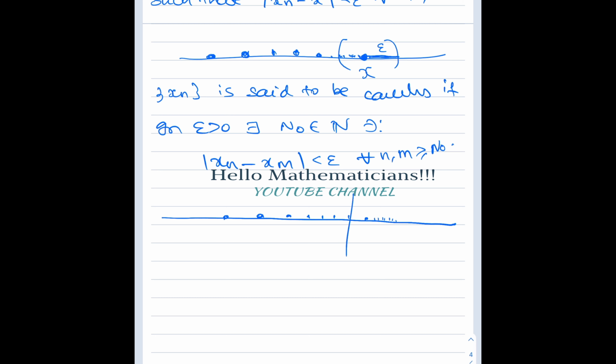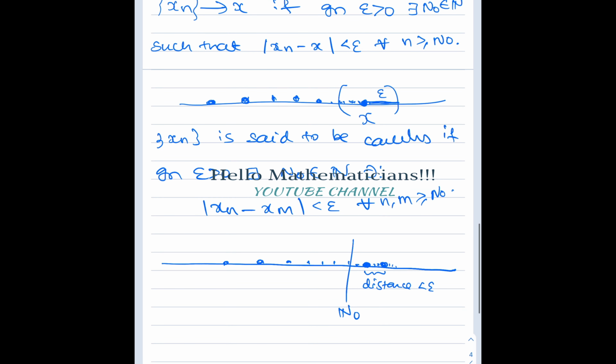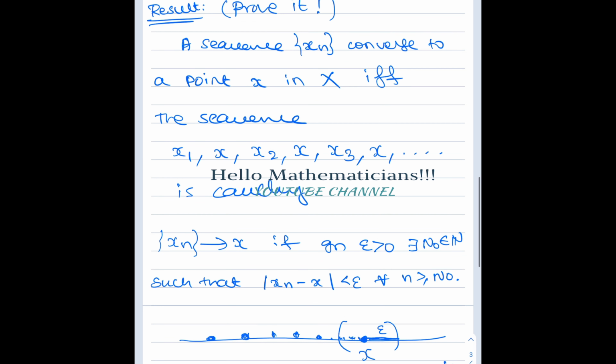After this stage, if you take any two points, their distance is less than epsilon. You take any two points here, their distance is less than epsilon. Now, if we combine these two definitions, we get the proof of this result.